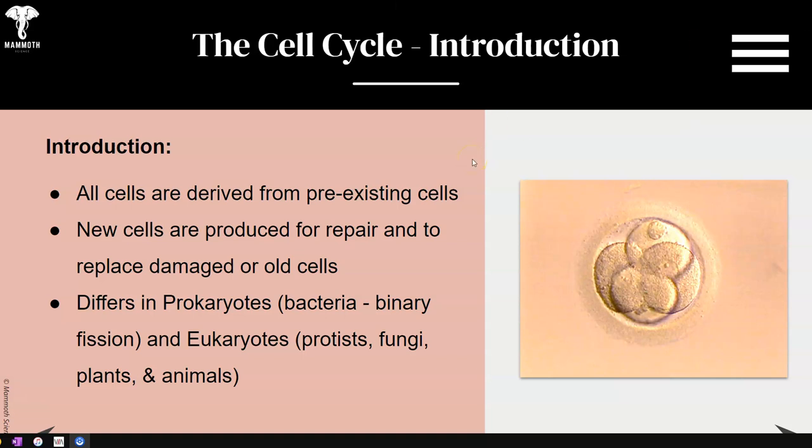An introduction. All cells are derived from pre-existing cells. New cells are produced for repair to replace damaged or old cells, and it differs a little bit in prokaryotes. They do a process called binary fission. Eukaryotes, however, perform the cell cycle. This would include protists, fungi, plants, and animals.